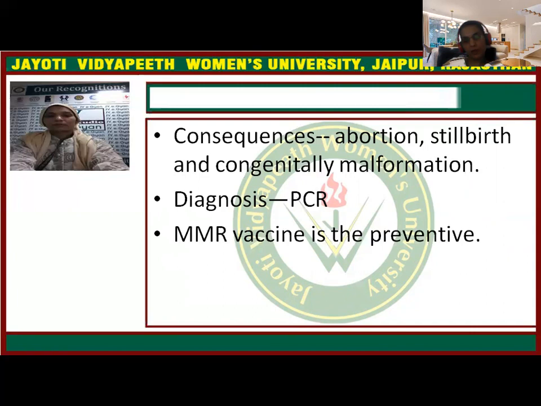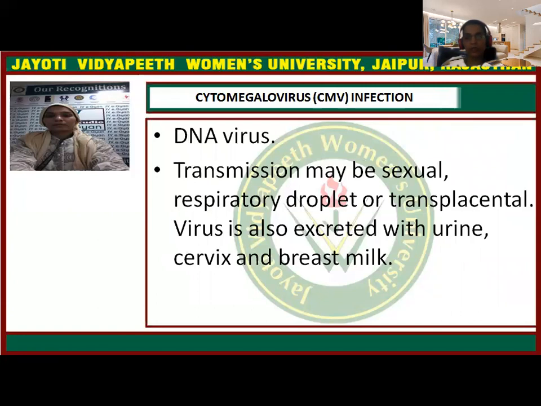Diagnosis is by polymerase chain reaction, as with all viral infections. MMR is the vaccine that is already available and generally given at an early age as a preventive for this infection. Next one is cytomegalovirus, CMV infection. It is a DNA virus. The mode of transmission is as an STD.